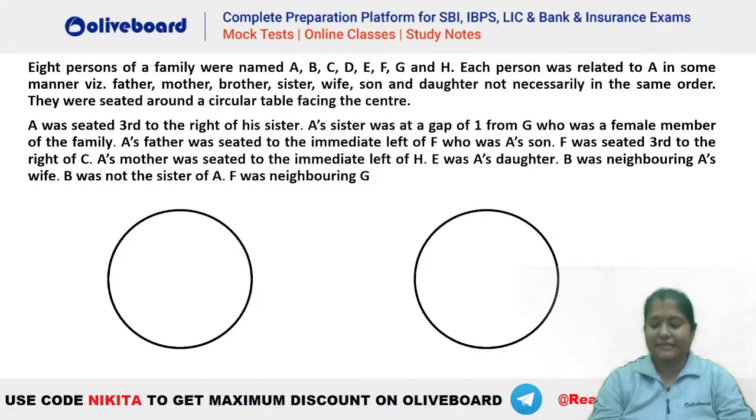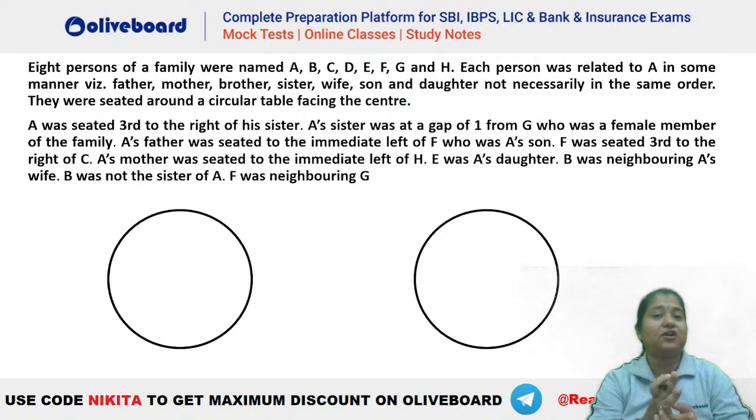Acha, chalo, let's try this out, right? This is not a very difficult question to be completed. We have started with easy questions, and in the coming days, we will be doing more difficult questions as well. So, chalo, let's have a look at this particular question. This is a question based on family tree as well as seating arrangement, right? You can see that we have to arrange 8 people around a circular seating arrangement, and we need to find how everybody is related to one another, right?